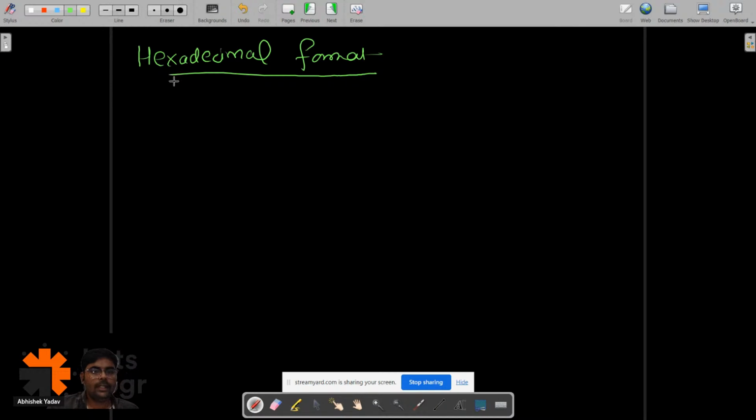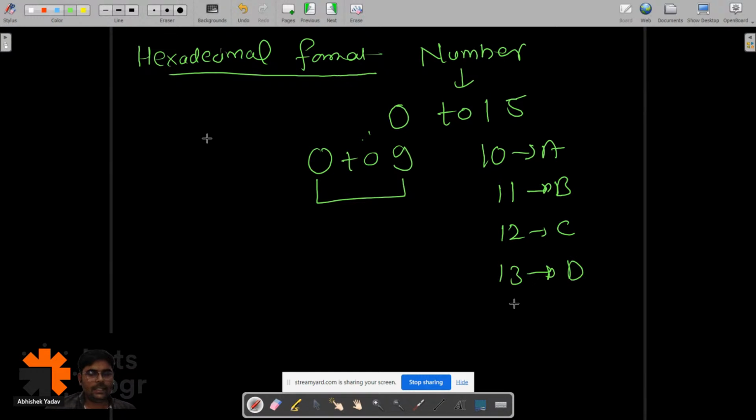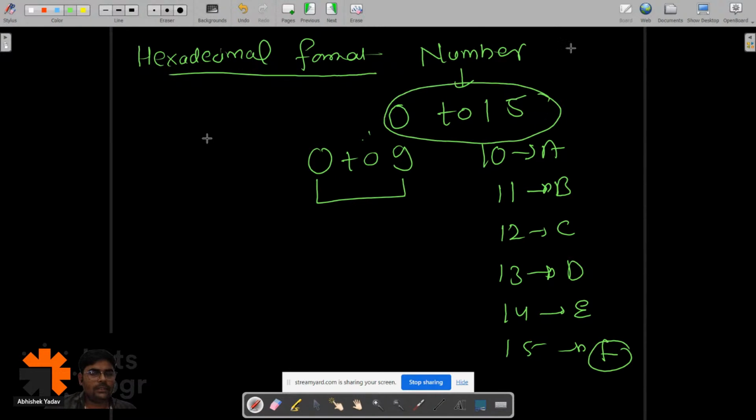Dhawal is also correct. So hexadecimal format numbers are what? Numbers that are constructed using digits from 0 to 15. From 0 to 9, we use the simple digit. 10 is represented as A, 11 is represented as B, 12 is represented as C, 13 is represented as D, 14 is represented as E, and 15 is represented as F here. Since I have total 16 options, the base is 16 here.